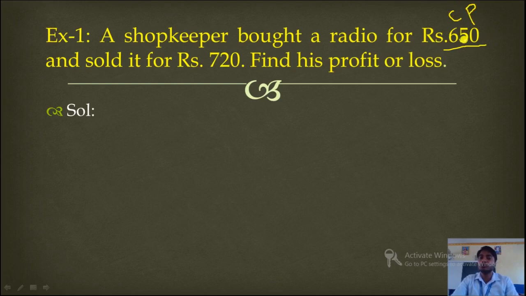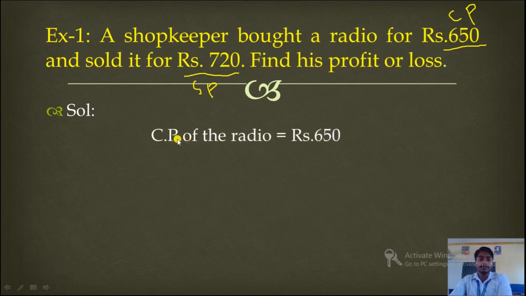Okay, this will be the cost price because the shopkeeper gave this 650 to the manufacturer or wholesale dealer, and sold it for rupees 720. So this will be the selling price. Now we have to find out either profit or loss. Understood? So selling price is given. CP of the radio is rupees 650. Cost price is given.